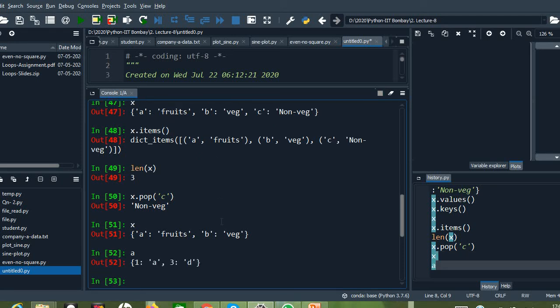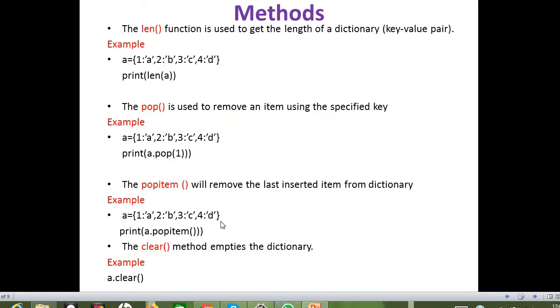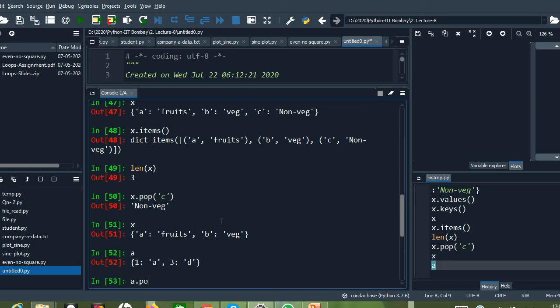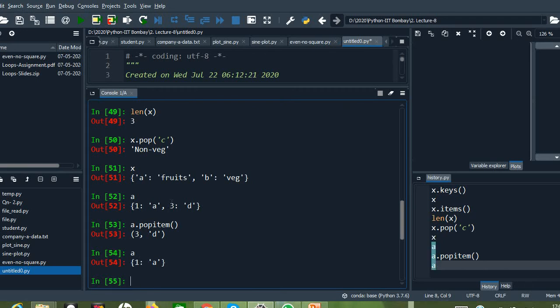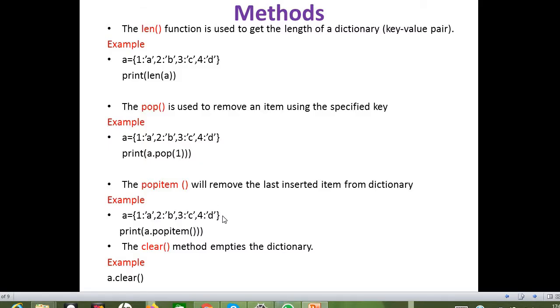So let us take dictionary A, right? So A dot popitem. Okay, so you can see that the last item in the dictionary has been deleted using popitem. With pop, we can specify which item we are going to delete, so that item can be passed as an argument. Whereas in the case of popitem, we won't give any argument, but by default it will delete the last inserted item from the dictionary.